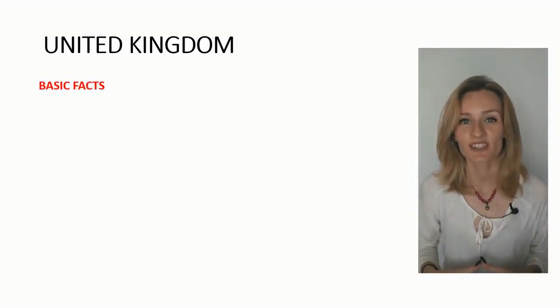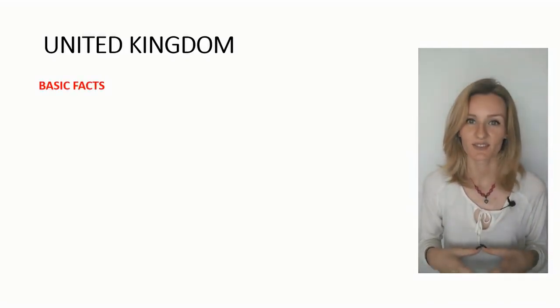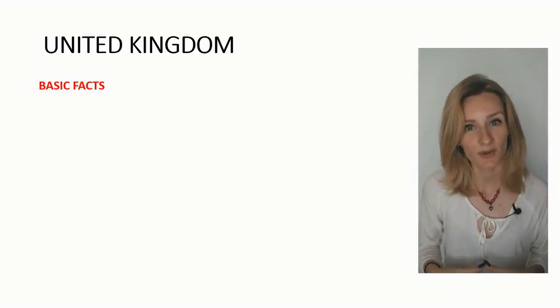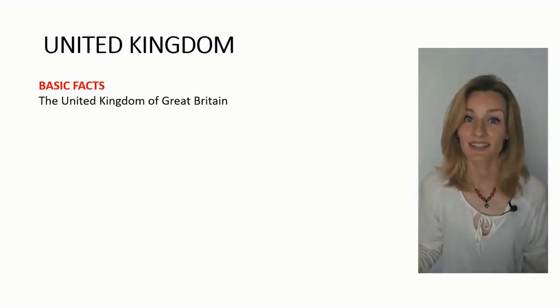We are going to talk about 4 parts: basic data, history, the system of government, and interesting places. And of course, we will start with the basic data. The basic information about Great Britain and Northern Ireland. So, let's start with the question. What is the United Kingdom?